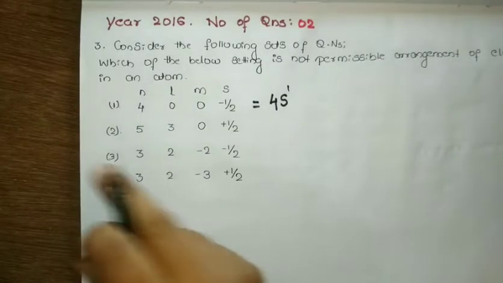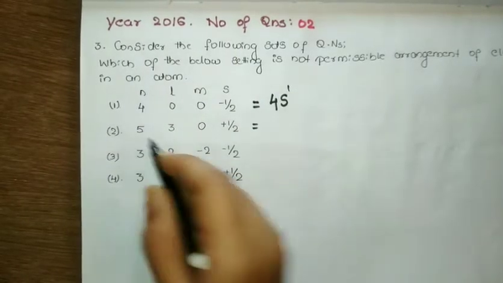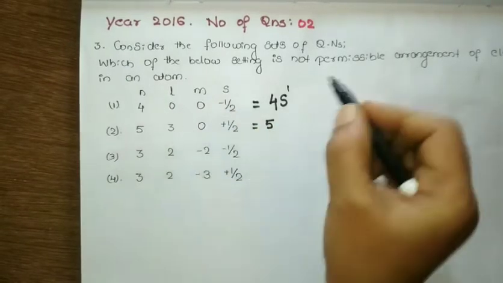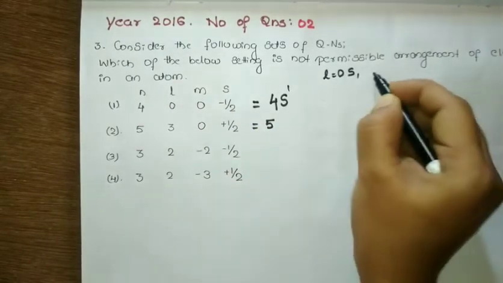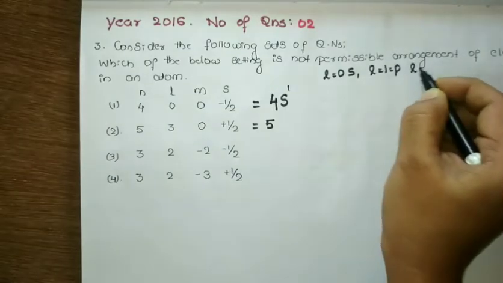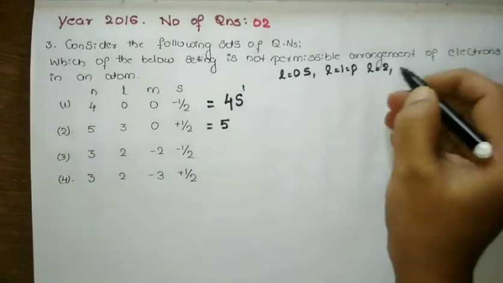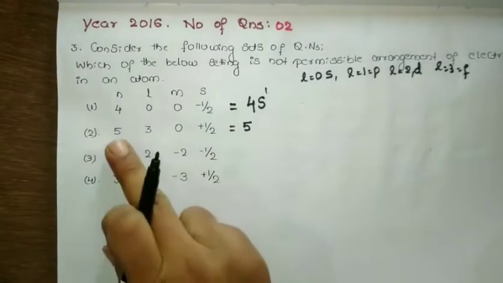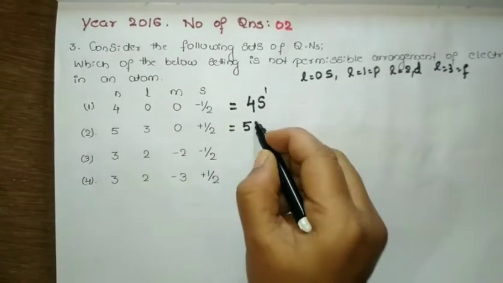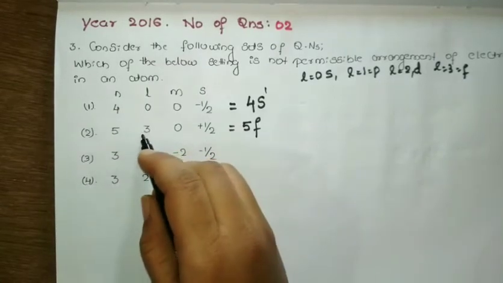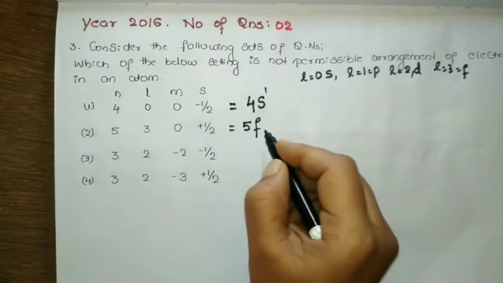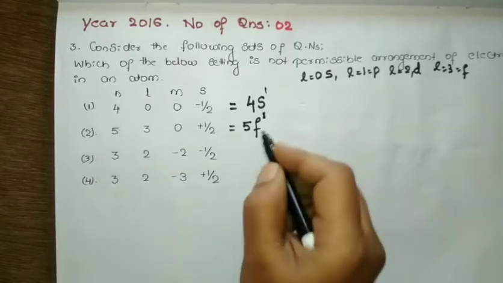Okay, now come to the second option. Quantum number 5, write the 5 over here. If L value is 3, which orbital? I am writing here: L equal to 0 means s orbital, L equal to 1 means p orbital, L equal to 2 means d orbital, L equal to 3 means f orbital. So 5, L equal to 3 means it is an f orbital, so it is 5f. For this 5f, the magnetic quantum number includes -3 to +3, and that includes 0 as well, so this is correct. So 1 electron will be there.